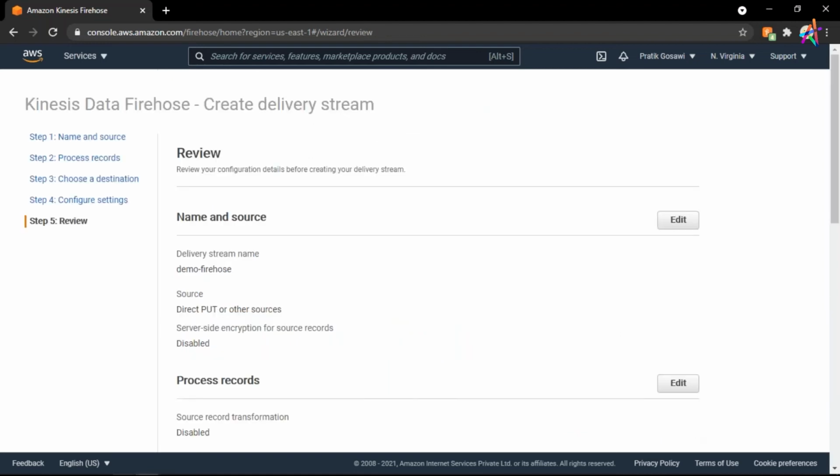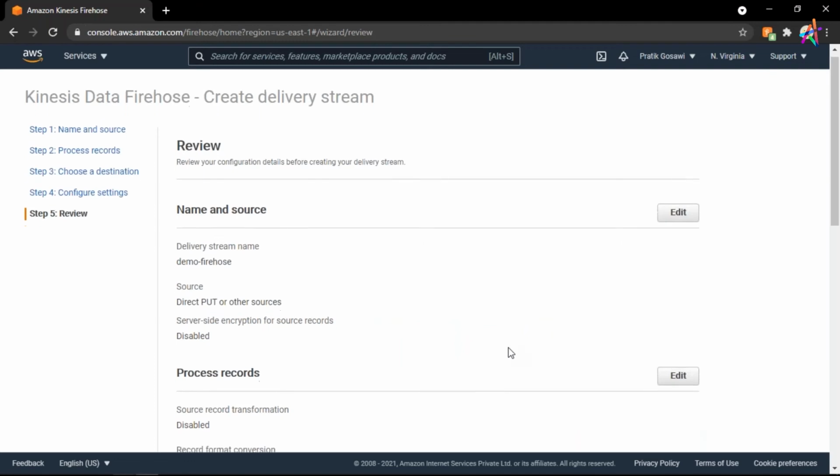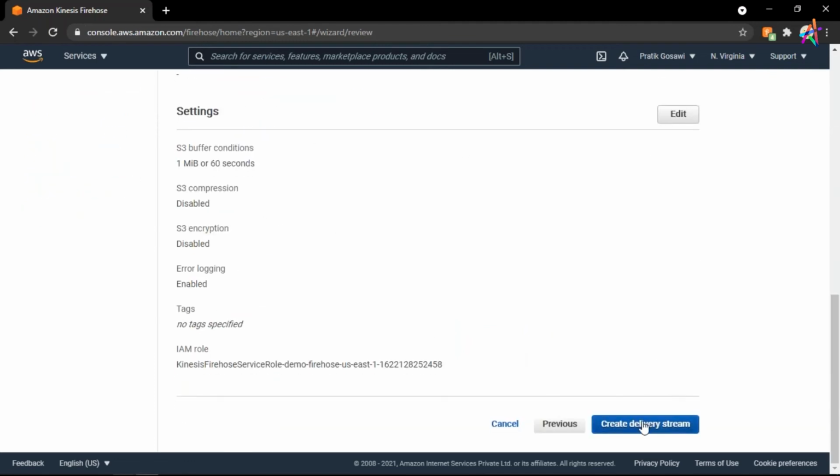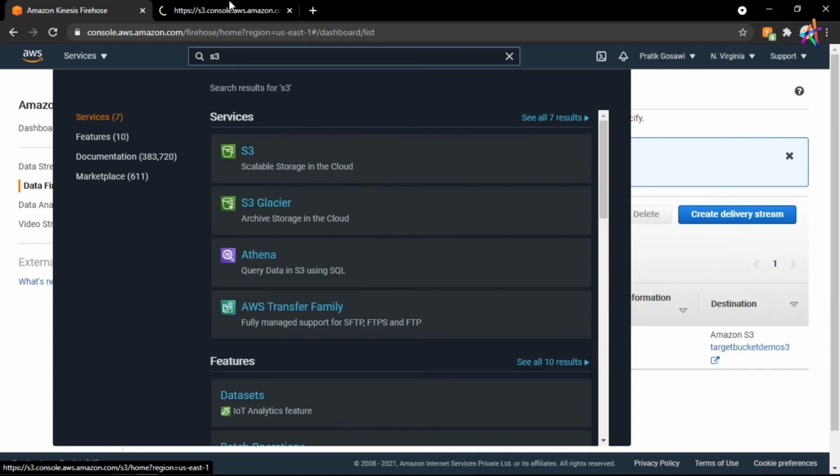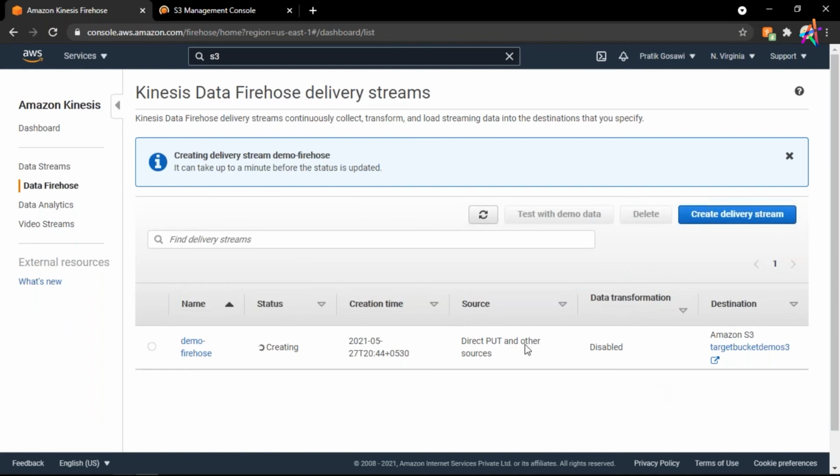I know this could be a little bit heavy for the first time, but guys, AWS is really big. Now I will review all of the things, and I will click on create delivery stream. Let me type S3 in here. By the time it's getting created, I will click on S3. Okay, my Firehose is being created.